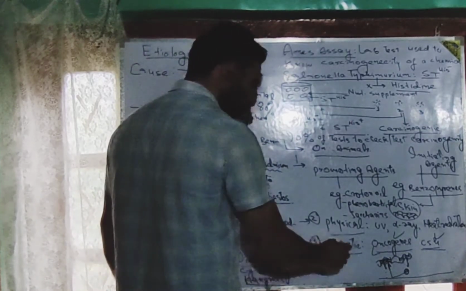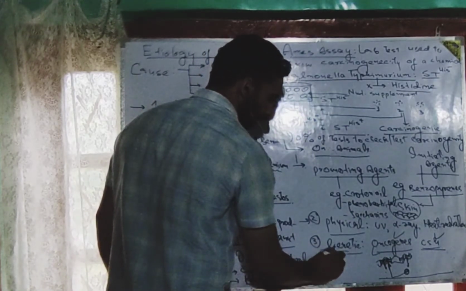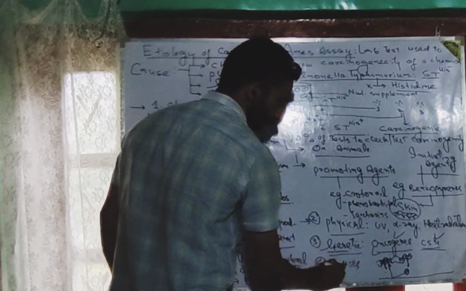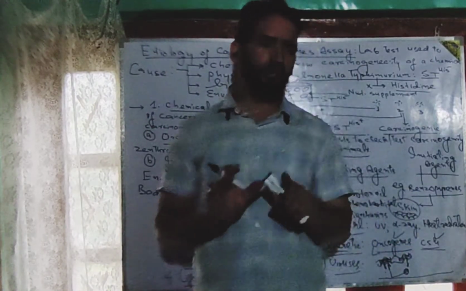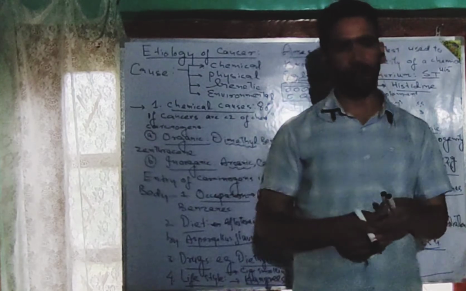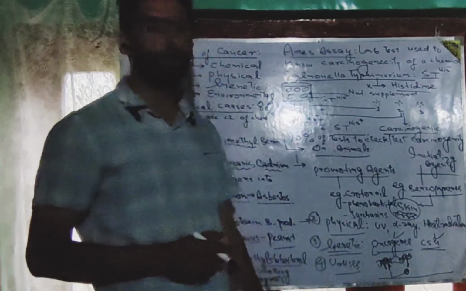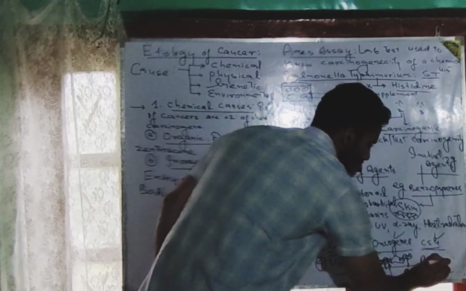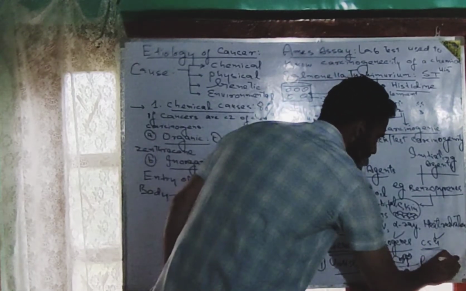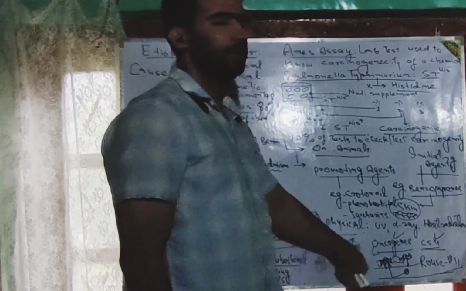And number 4 is another type of causative agent, the biological cause. For example, viruses. Sometimes infectants like viruses can be the causative agents for the development of cancers. It was Rous who did this handsome job in 1911. Rous did this nice job in 1911 to state that viruses can be the causative agents of different types of cancers.